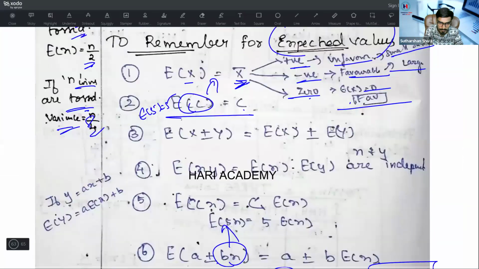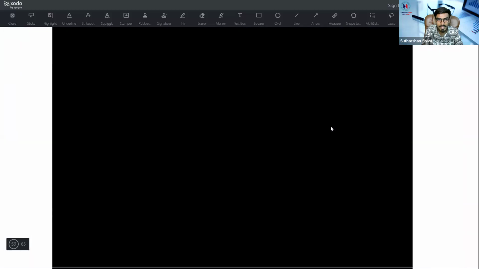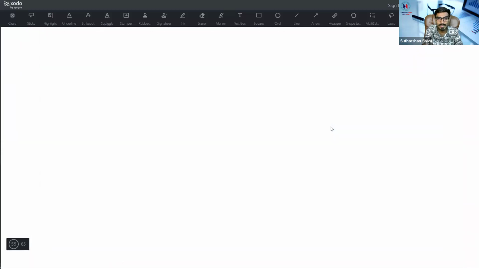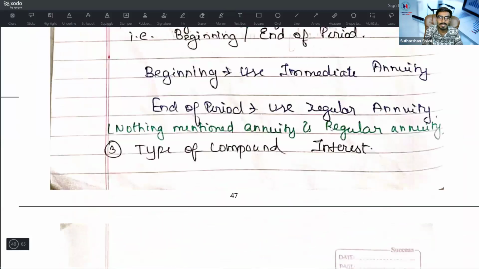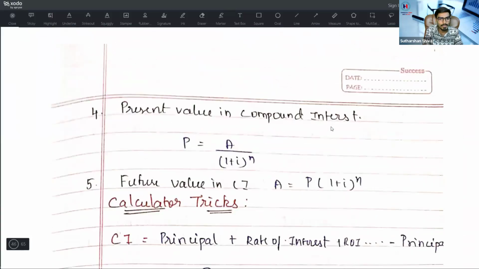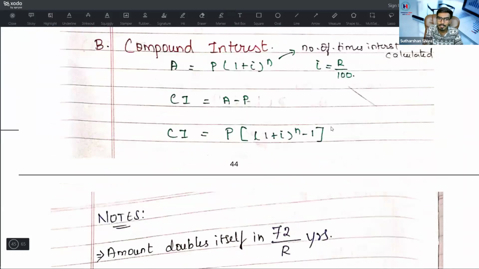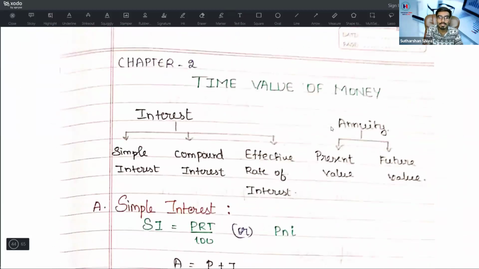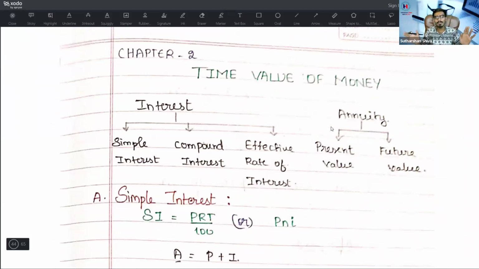Then, as I mentioned, we are going to do time value of money. Currently, this chapter has been named mathematics for finance. We're trying to conclude in another 10 minutes. I'll give you 10 minutes to ensure 14 marks. Time value of money, or mathematics for finance.